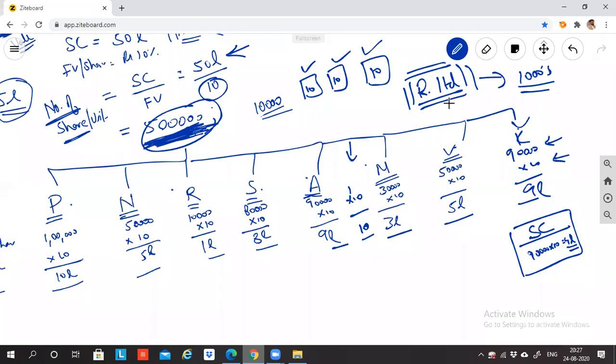If they're dealing in shares, they would have purchased one or two shares of Reliance Limited. Even if you have one share of Reliance Limited, you will be called an owner. Any person who's got a share in the company, even one share, is called a shareholder, member, or owner. You getting my point, guys? So what is 50 lakh? 50 lakh is called share capital.